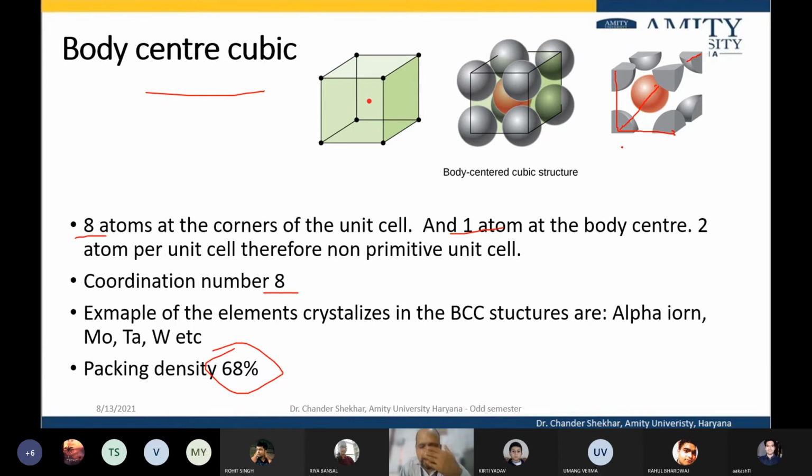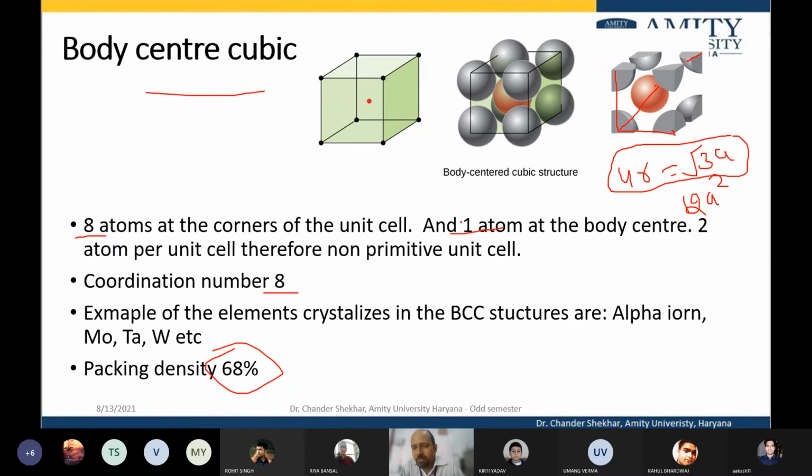So the body diagonal, if they are touching, is again 4R, which will be equal to root 3 A. So the correlation between A and R will be this.